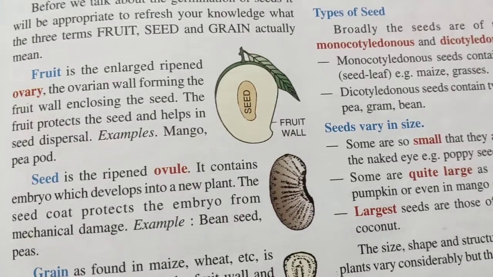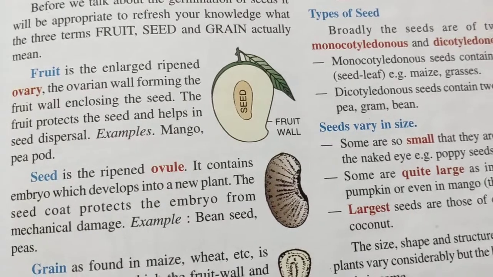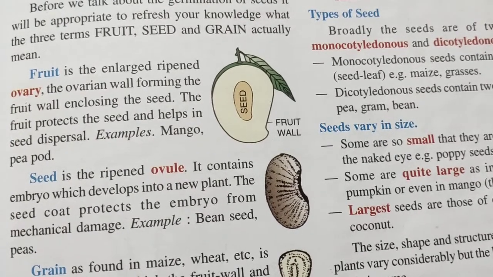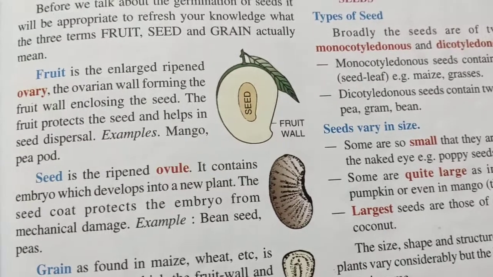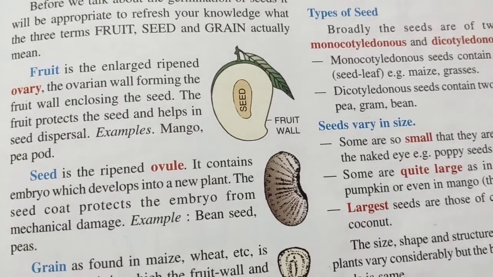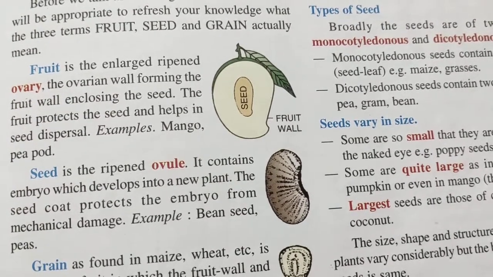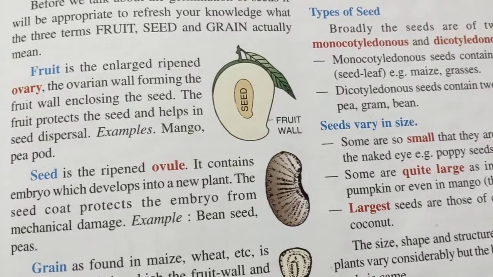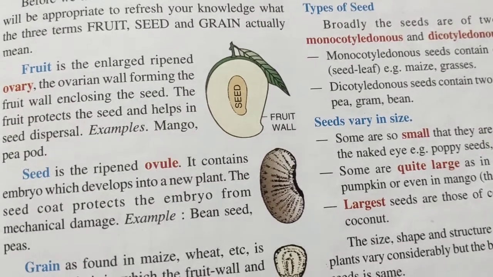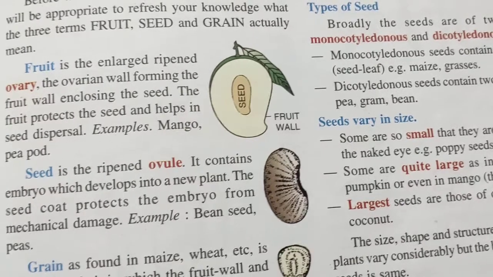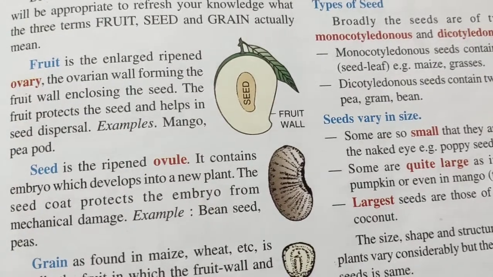Now, we all know what is a fruit and we all eat fruit, so we know it very well that maybe not all the fruits contain seeds, but there are many fruits that contain seeds and the seeds are protected by the fruit wall. And we must remember that the ovary after maturation forms the fruit when it becomes ripened, and the ovary wall becomes the fruit wall.